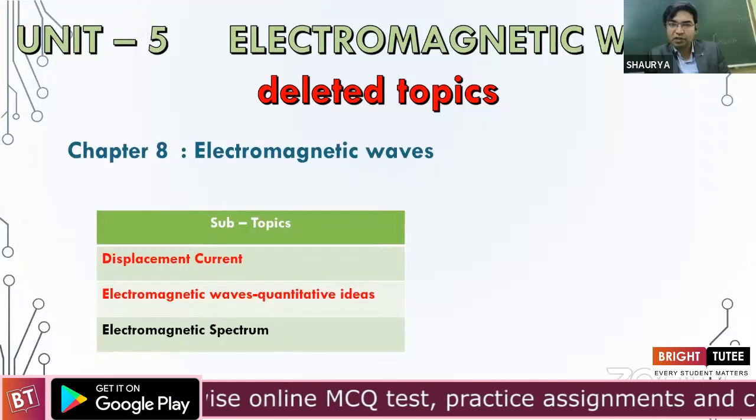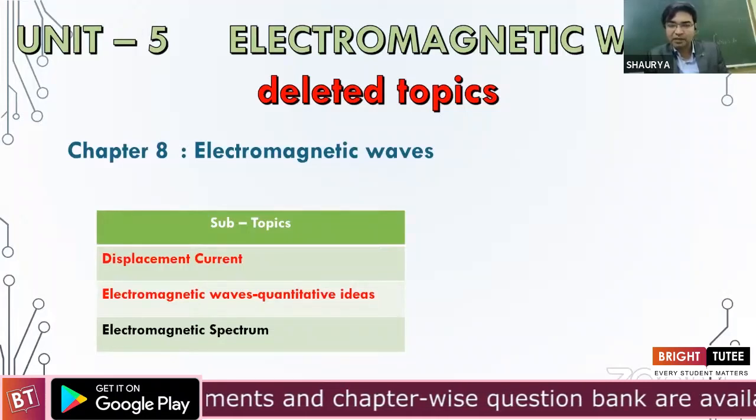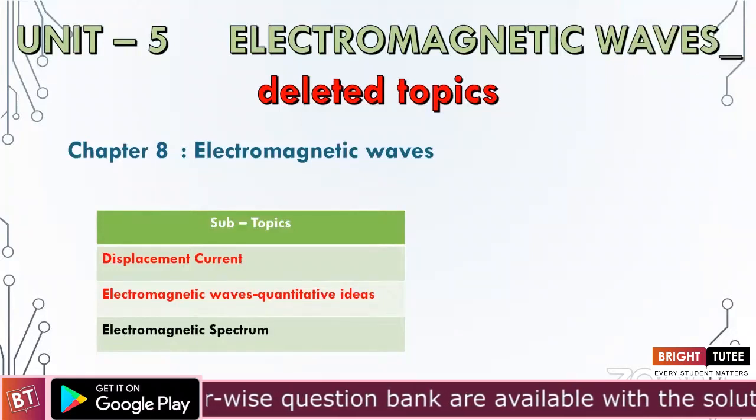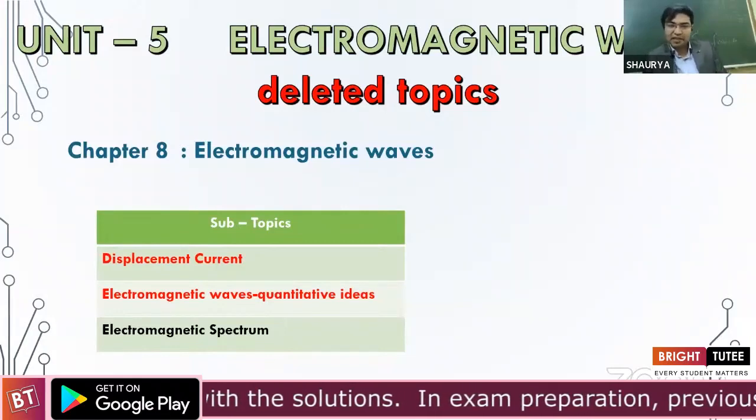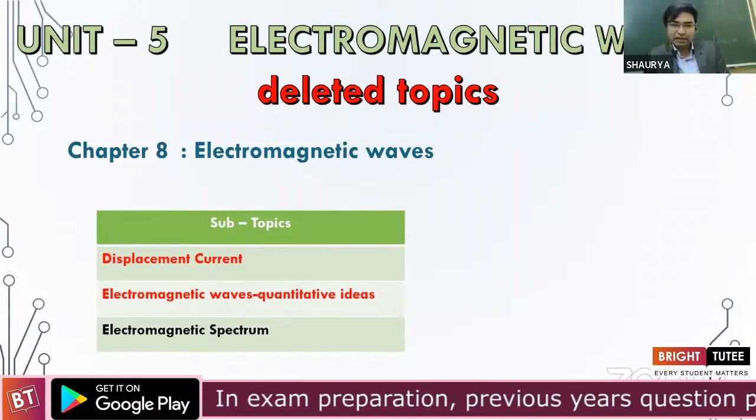That means we need not talk about expressing a wave as maybe y is equal to a sine omega t minus kx. All the mathematical part have been removed. Electromagnetic spectrum stays very much as it is. The entire part of it will be there.